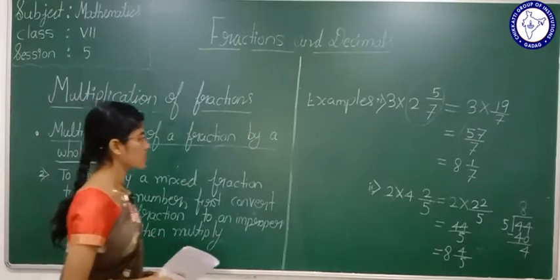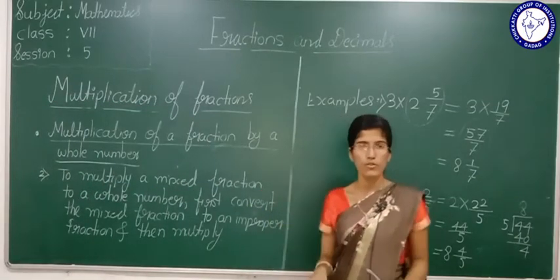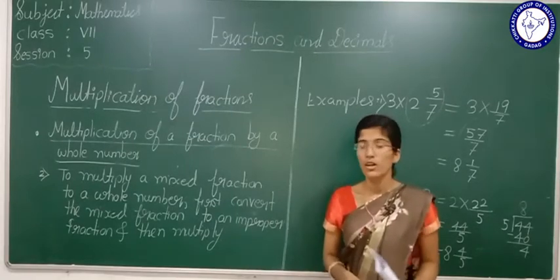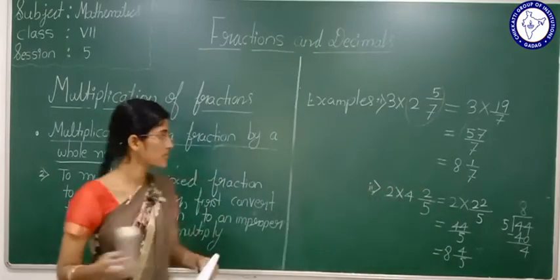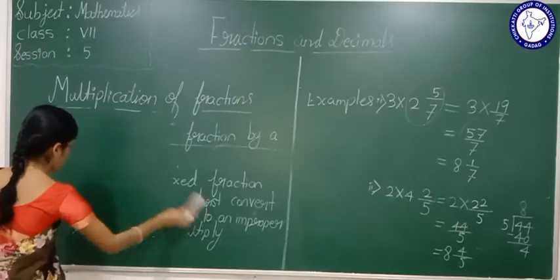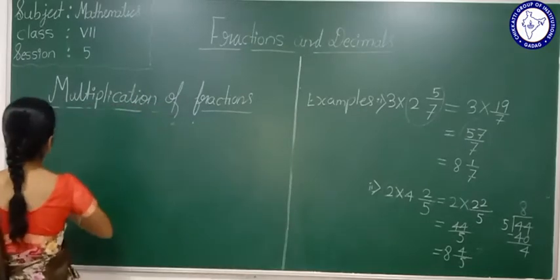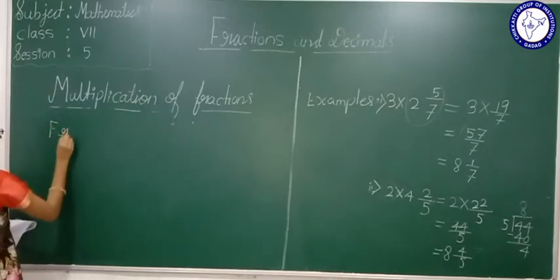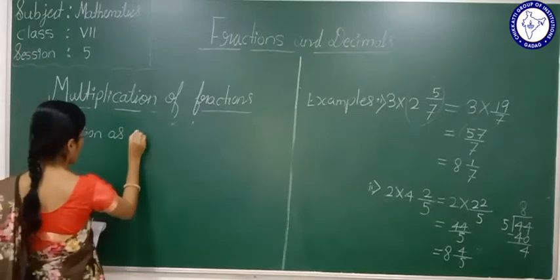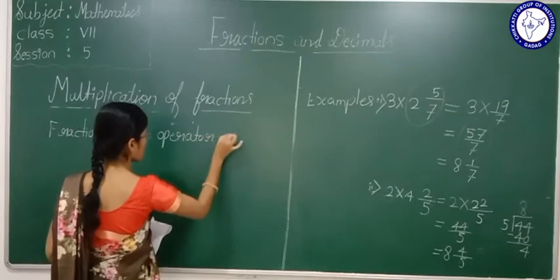We saw how to multiply a whole number with a proper or improper fraction and how to multiply a whole number with a mixed fraction. Now the next concept is fraction as an operator of.